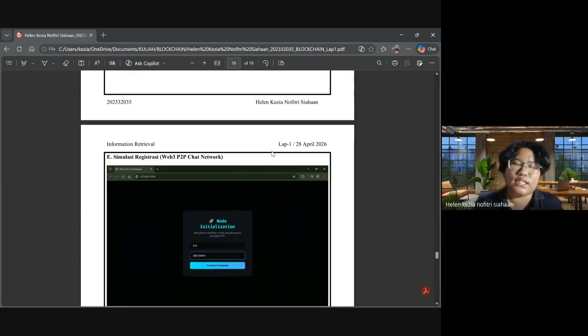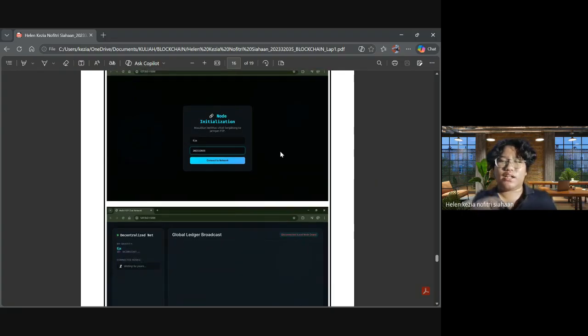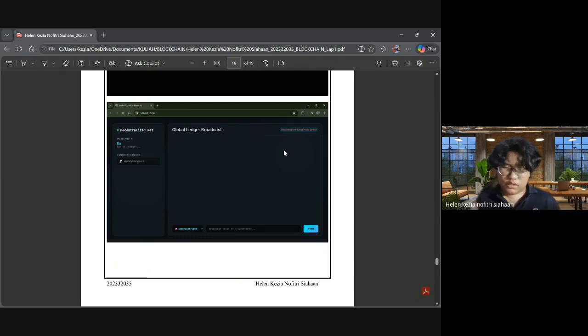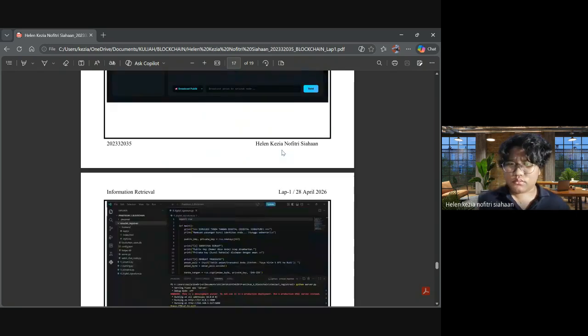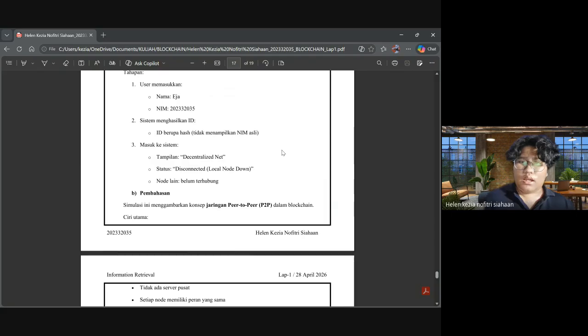It is the simulation of registration with a Web3 P2P chat network. Here we have the node initialization. I'm using my name, Eja, with my NIM 2023 32035, and it will be logged out like this. And you guys can see here.